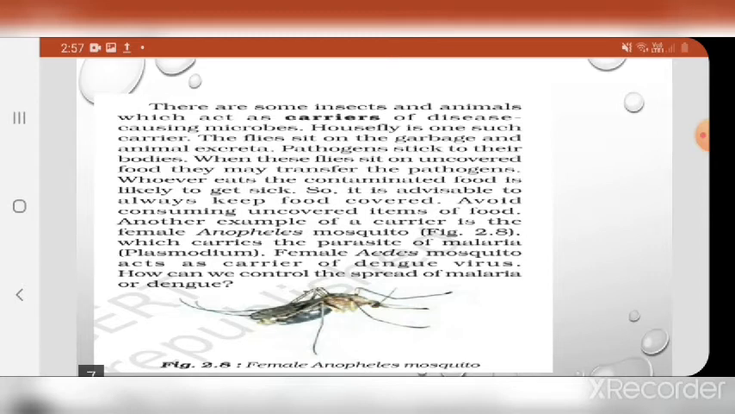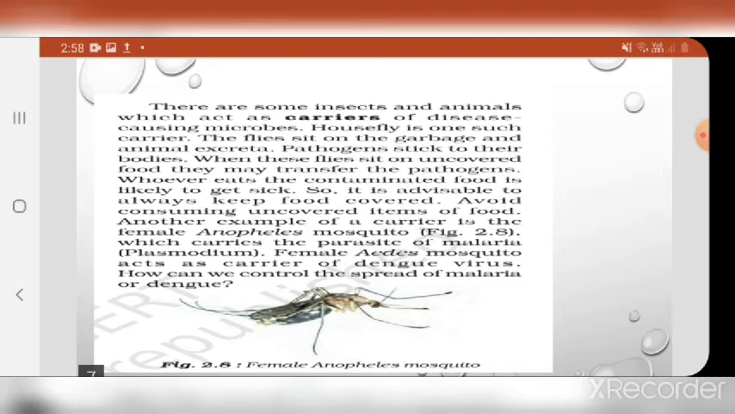Plasmodium is present in the saliva of the female Anopheles, and when this female Anopheles bites a healthy person, the Plasmodium enters this healthy person and the disease is caused. In the same way, the female Aedes mosquito acts as a carrier of the dengue virus. So students, you have to learn